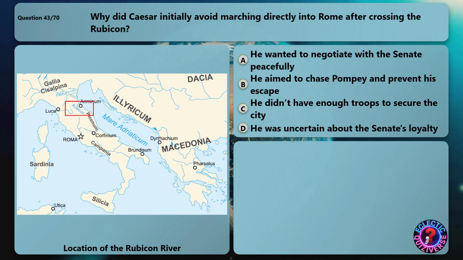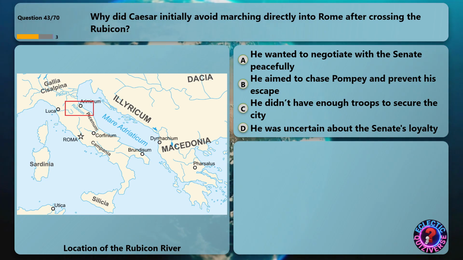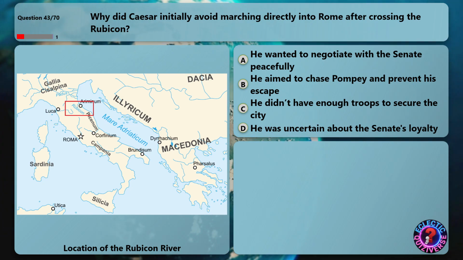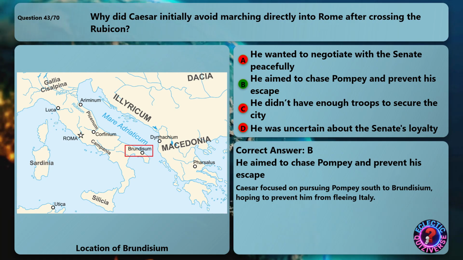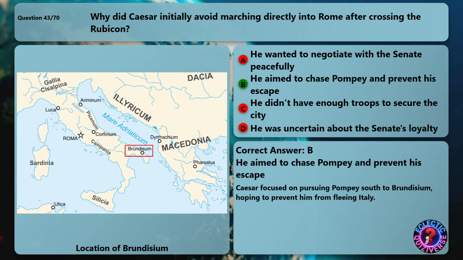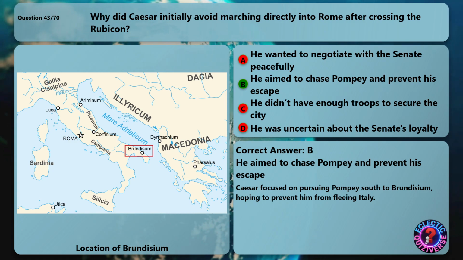Why did Caesar initially avoid marching directly into Rome after crossing the Rubicon? The correct answer is he aimed to chase Pompey and prevent his escape. Caesar focused on pursuing Pompey south to Brundisium, hoping to prevent him from fleeing Italy.